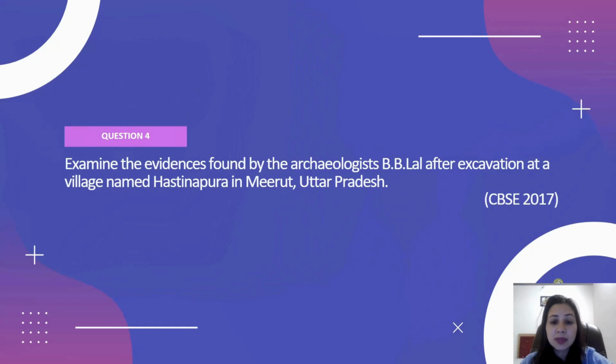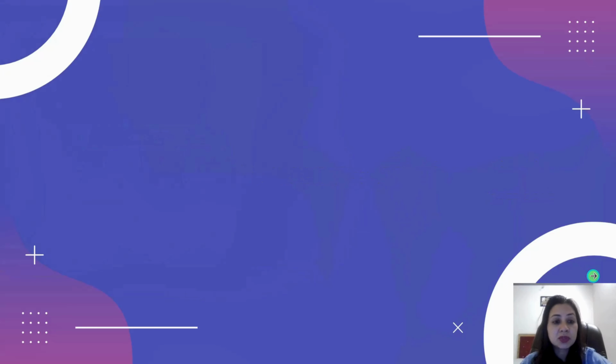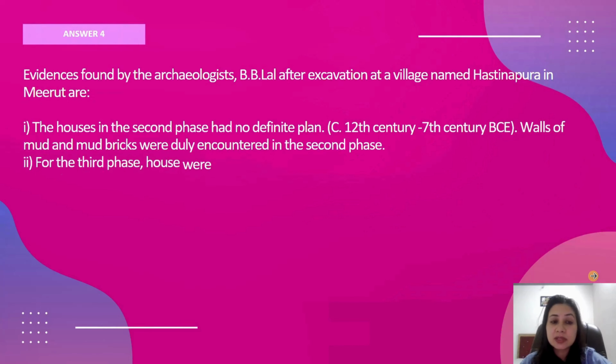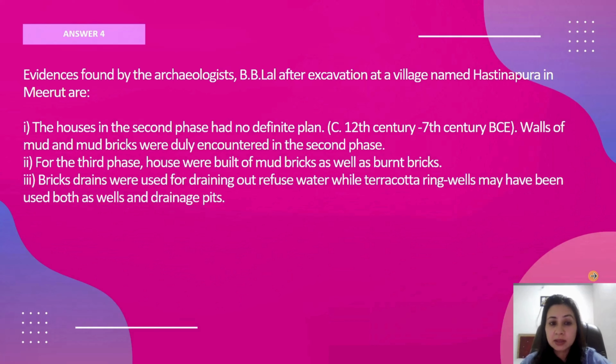Examine the evidence found by the archaeologist B.B. Lal after excavation at a village named Hastinapur in Meerut, Uttar Pradesh. This question came in the year 2017 also. So let's move on to the answer. The evidences which were found by B.B. Lal, the archaeologist, in this village of Hastinapur are as follows: houses in the second phase had no definite plan.